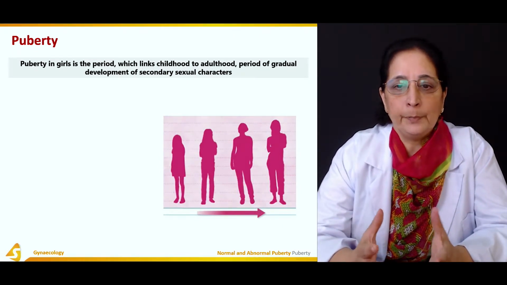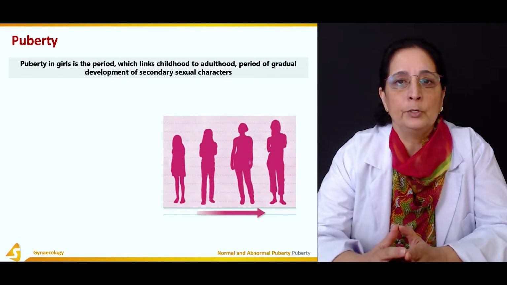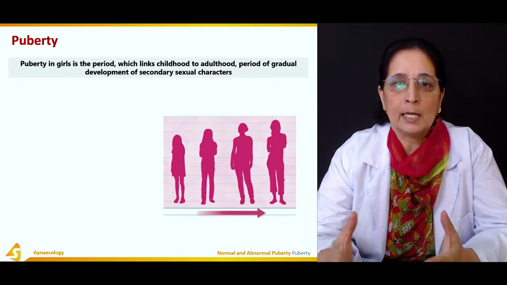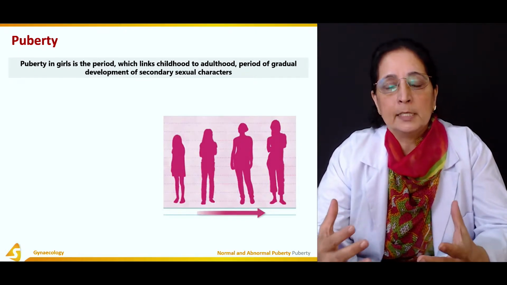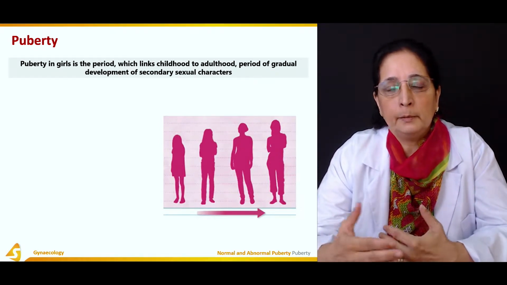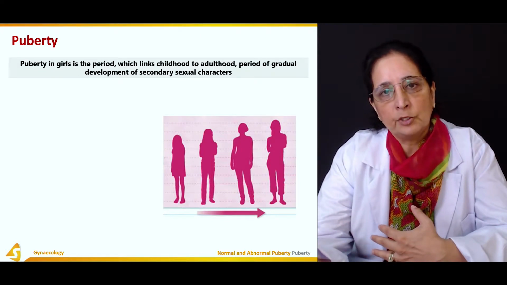Puberty is the period in girls which links childhood to adulthood. Puberty occurs in girls as well as in boys, but in girls it's usually the more changes that lead to menstruation.